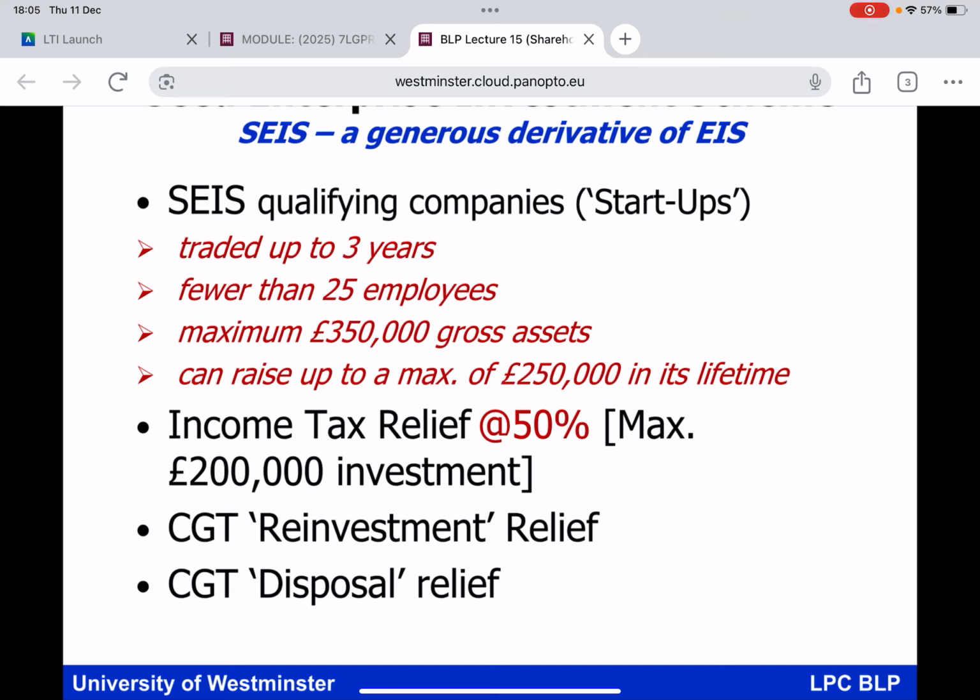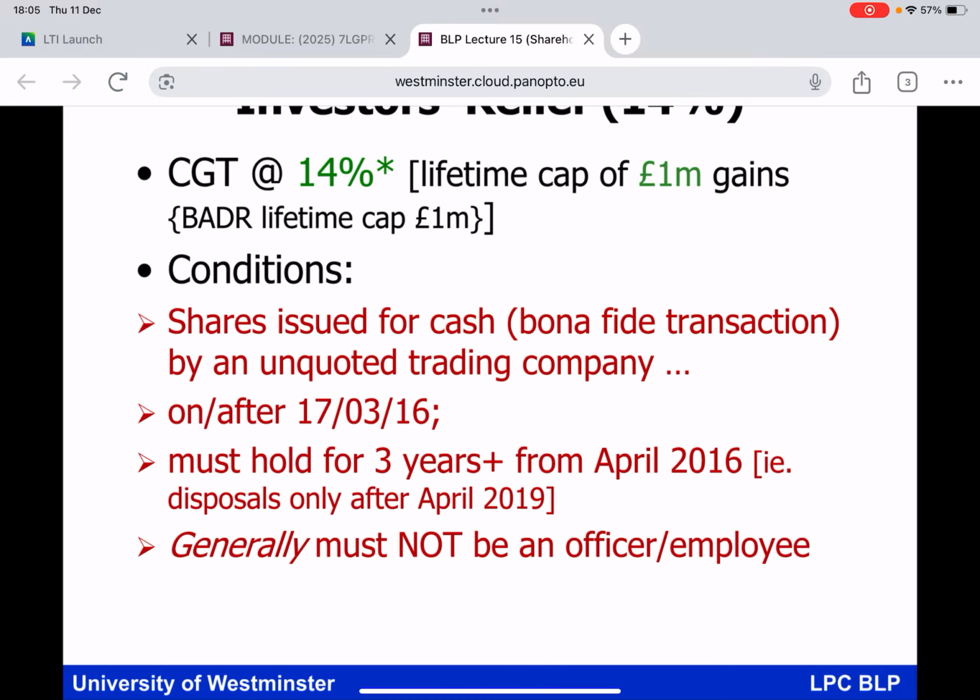But I think it's interesting for you to be aware of the fact that EIS has got some cousins out there in the tax world. And you can see very clearly there, the criteria for the company to be an SEIS qualifying company are much more restrictive than under EIS. And the next slide then, everybody, is this idea of investors relief.